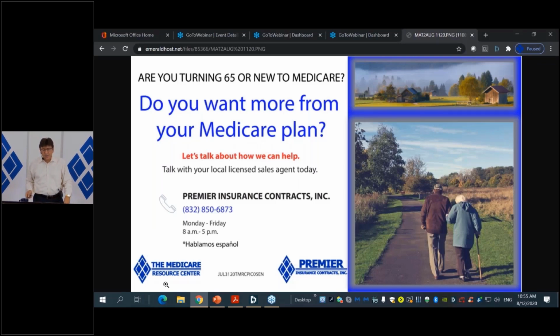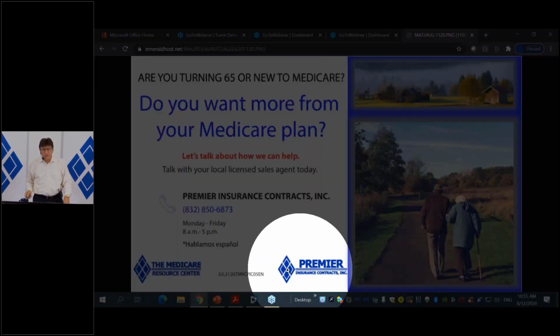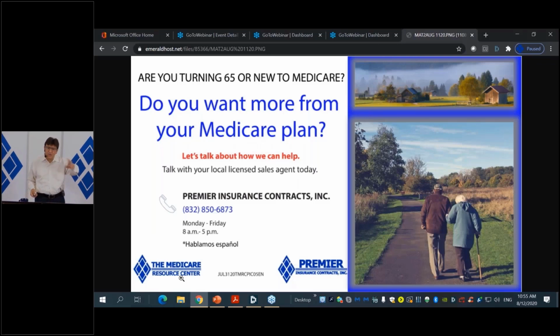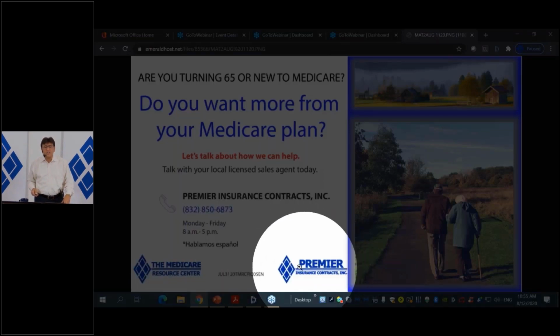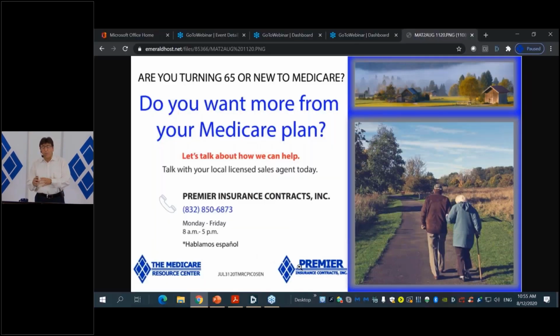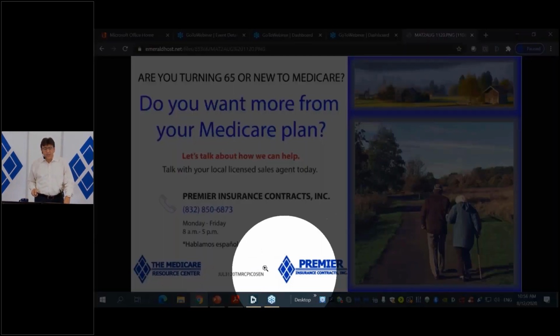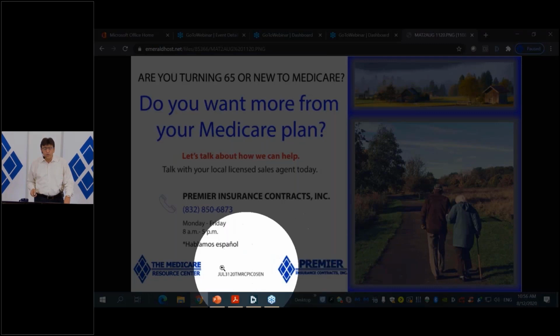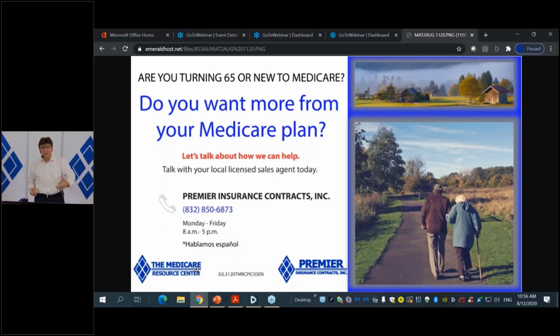In this case, my corporate name is Premier Insurance Contracts, and the line of business that we're using for these types of ads is the Medicare Resource Center. So this is the structure that we keep in all the marketing pieces that we put together. So again, you contact one of our digital marketing coaches, and they will help you create your brand that you're going to use to personalize these ads for yourself.